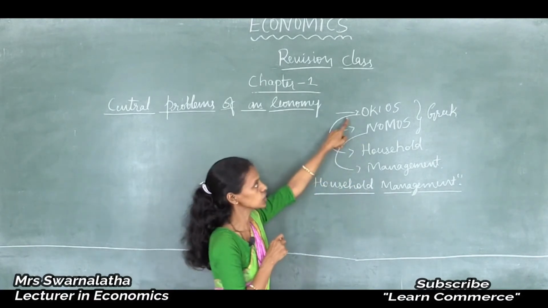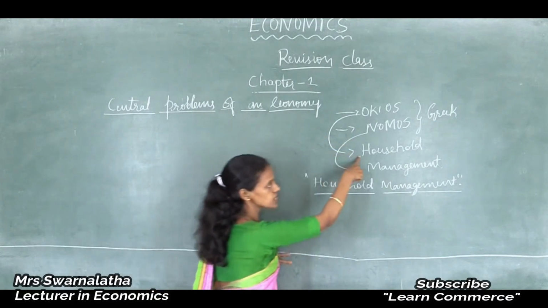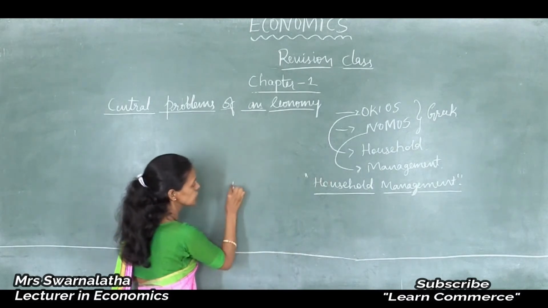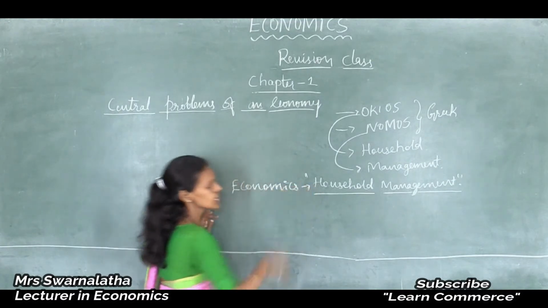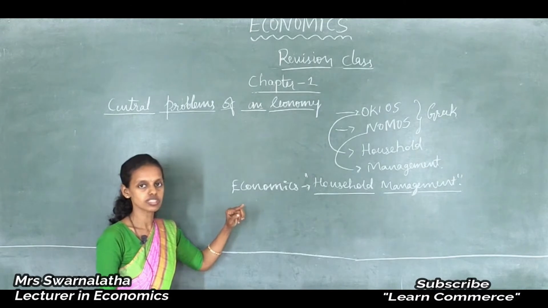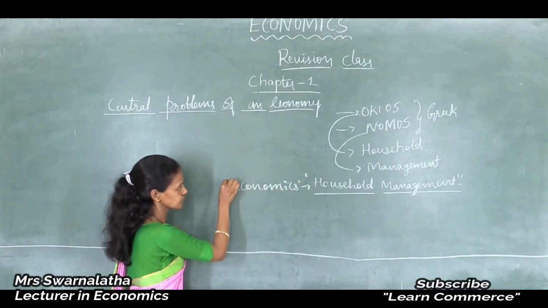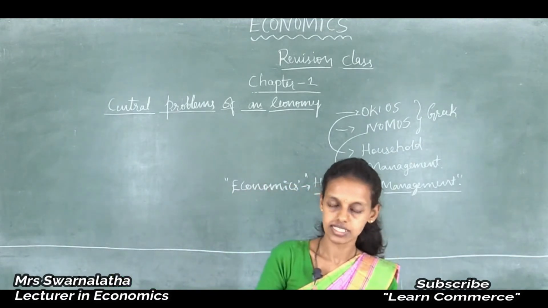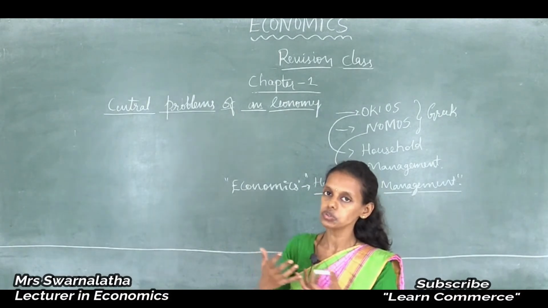Thus the word economics is derived from the two Greek words okios and nomos. Okios means household, nomos means management. Thus the word economics stands for household management. Economics means household management, means how to manage the scarce resources in the economy. So most commonly economics is related to money matters, how to utilize the money, how the economy functions, that is all we are going to study here.